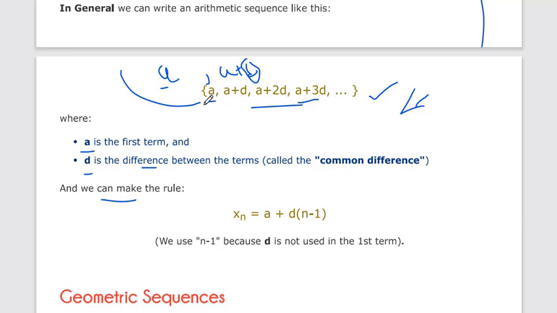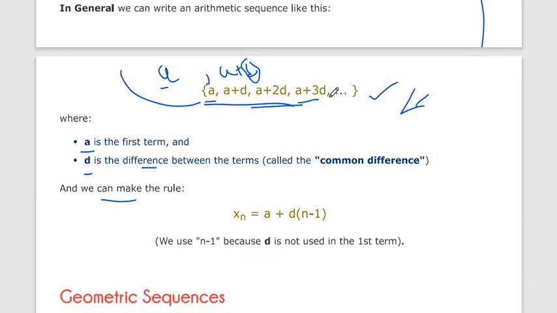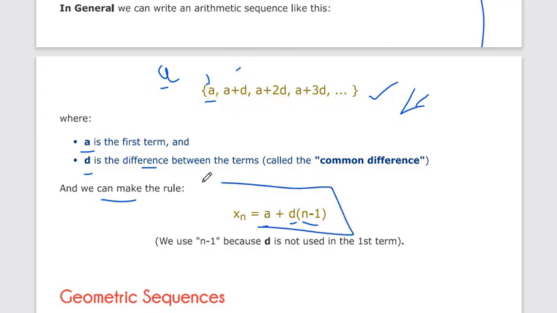Now for this sequence we have to make a formula. So how do we make it? Its nth term becomes xn is equal to a. You can see that here a is the same in all the terms, a plus d is also the same, but what is the coefficient of d? It is n minus 1. Why? Because our first term is only a, so its coefficient is n minus 1.